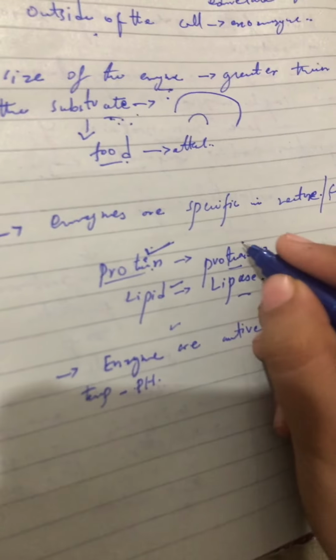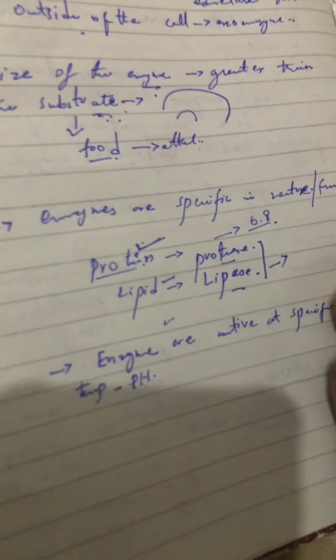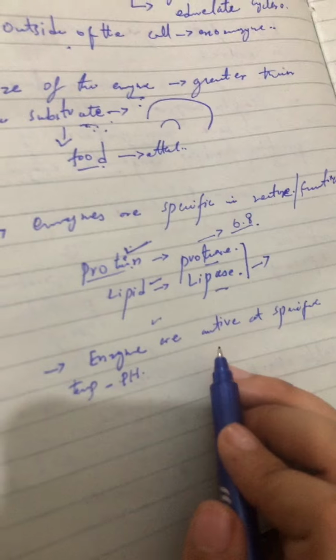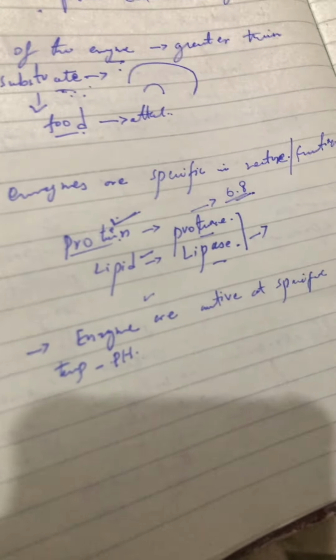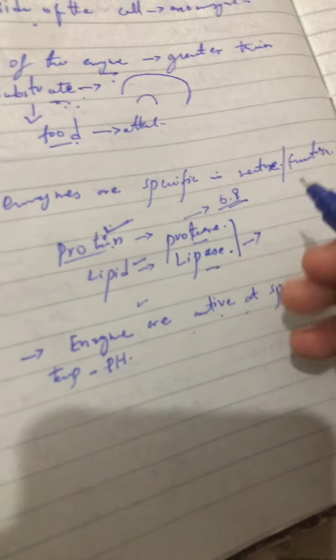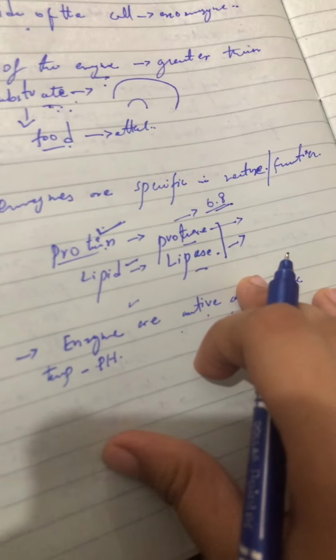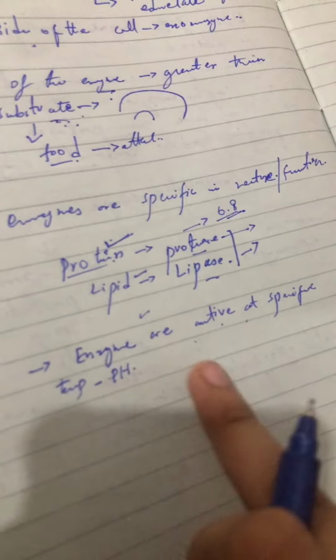For example, for the digestion of protein, the pH is, for example, 6.8, slightly acidic, right? So the enzyme protease will only work at that pH. Enzymes are active only at a specific pH. If an enzyme has its own pH, for example 7, it will only work at that pH. That's what is called the specific pH or temperature.